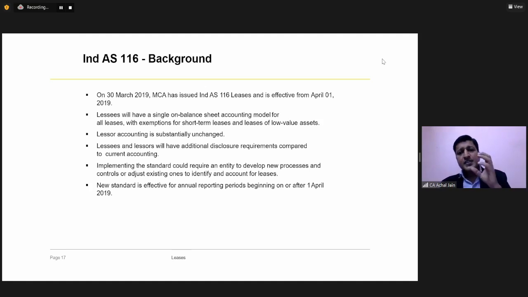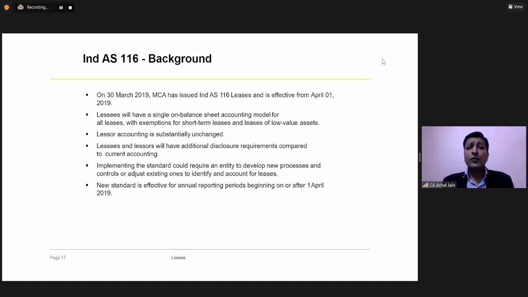Now, this IFRIC, or you can say this guidance under IND AS, talked about some of the agreements which, even though they were not structured in the form of a lease, meaning legally they were not called lease agreements, the standard still required us to assess whether in substance they would become a lease arrangement or not.